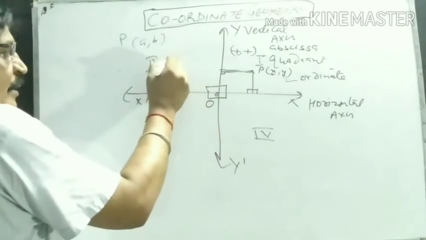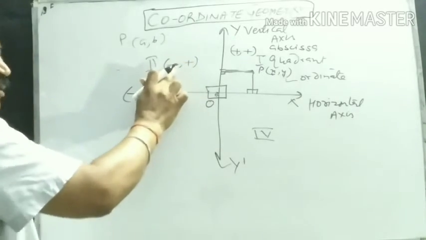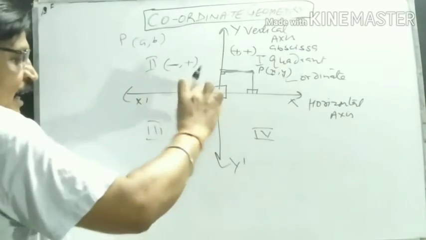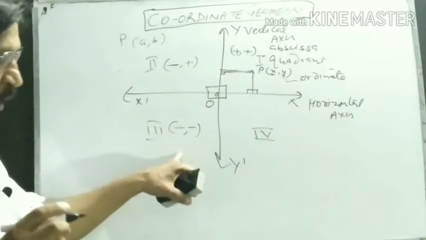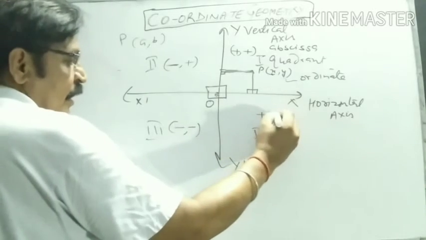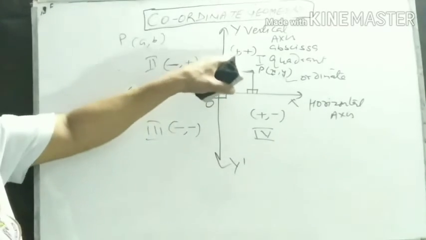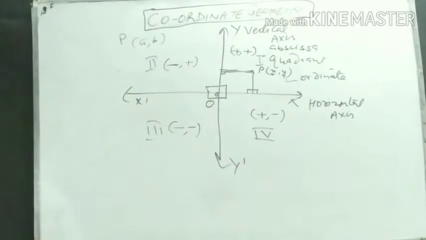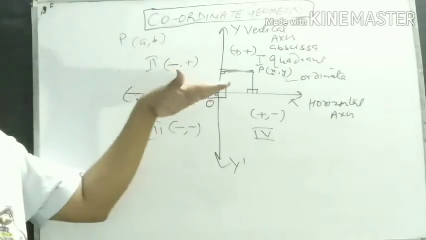In the second quadrant, x is minus, y is plus. Abscissa is negative, ordinate is positive. In the third quadrant, x is negative, y is also negative. In the fourth quadrant, x is positive and y is negative. In simple words, you can memorize: plus plus, minus plus, minus minus, plus minus. These are the basic things which you must know about coordinate geometry.